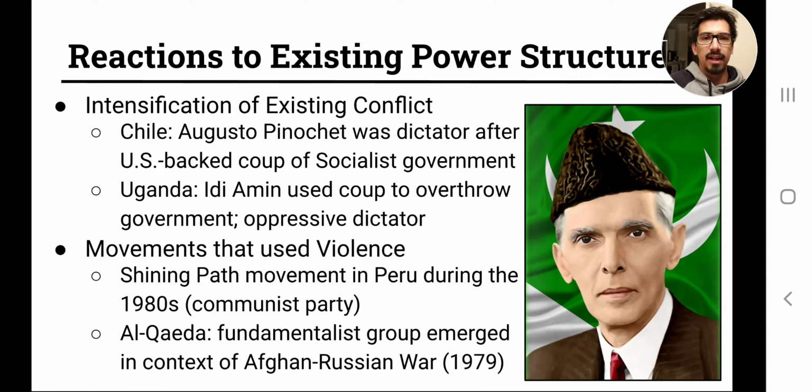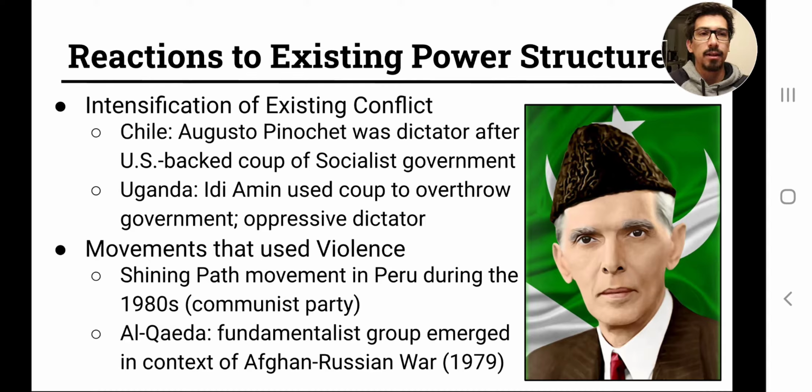In Chile, you have a guy named Augusto Pinochet who became a dictator, and that story was really significant in understanding the U.S. role in Latin America. Chile's story is pretty typical of a lot of Latin American nations, and it was that the U.S. backed a coup of a socialist government in Chile and allowed Pinochet to take power, even though he was a dictator, which obviously is anti-democratic.